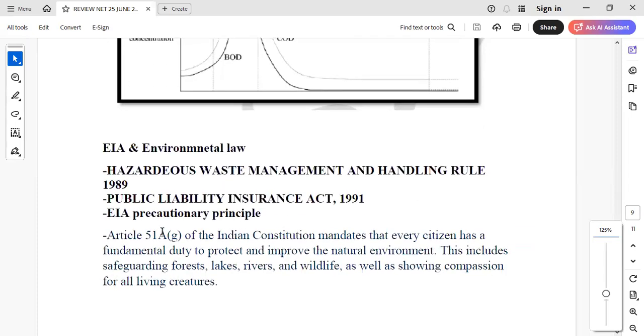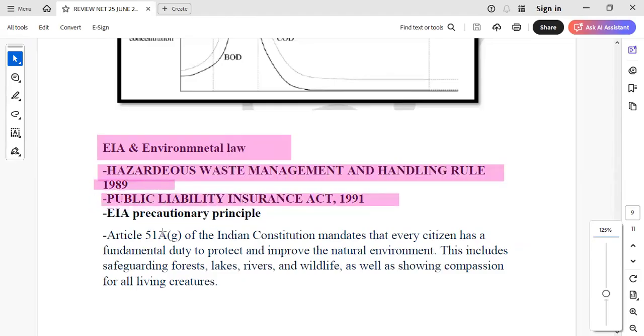Then EIA and environmental law this time had a good time, and a good number of questions came from EIA and environmental law. We saw a question on Hazardous Waste Management and Handling Rule 1989, PIL 1991, EIA, precautionary principle. There was a question like, when EIA is done, which principle is there?